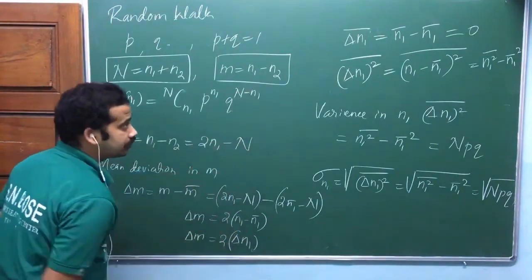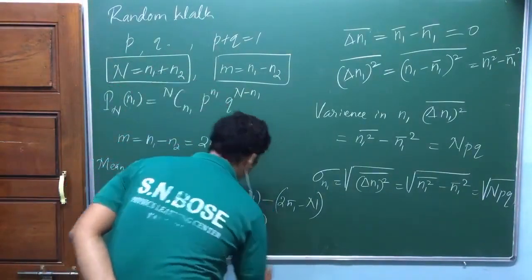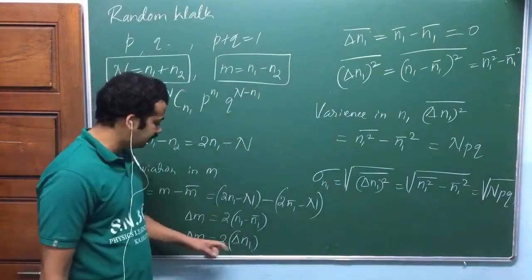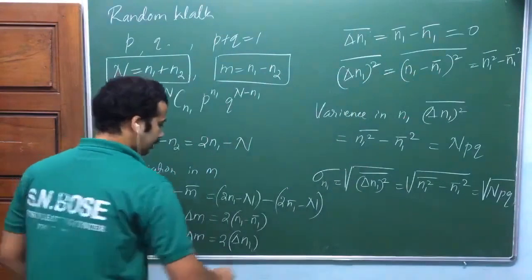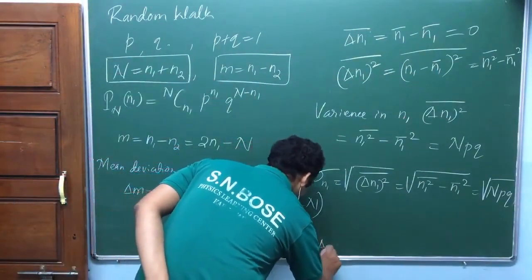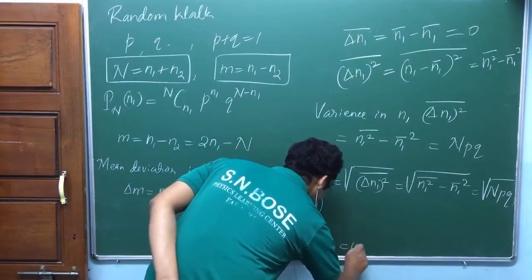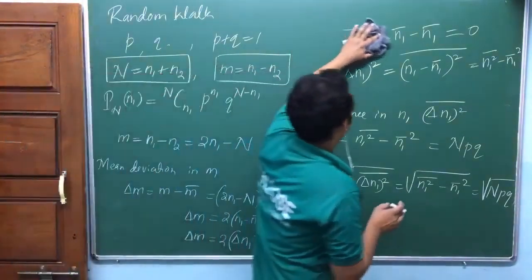This is mean deviation in n1. So again, if you take the mean of this one, that's equal to the mean of this one. Mean of this one is 0. We have seen that's equal to 0. So delta m mean is equal to 2 into delta n1 mean, which is equal to 0. Then what do we do?